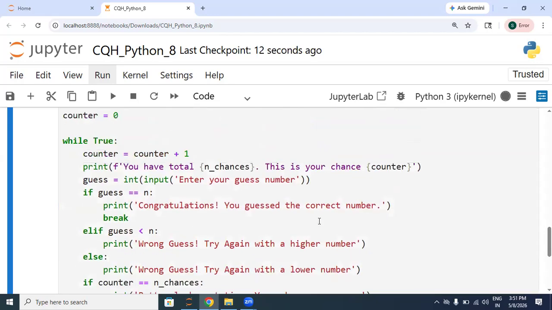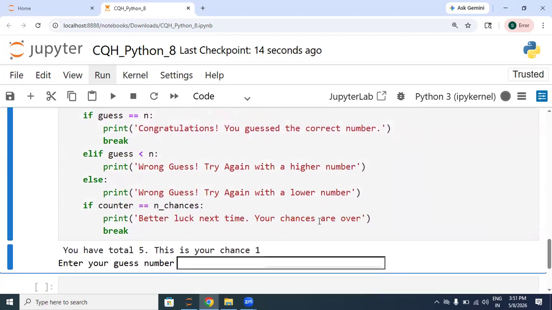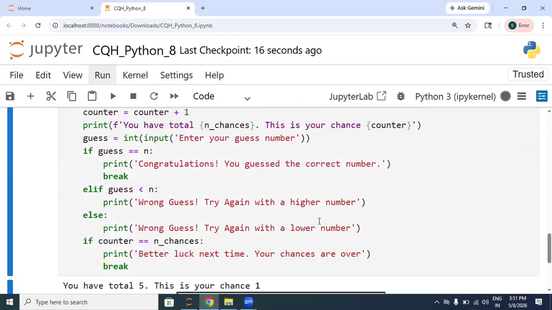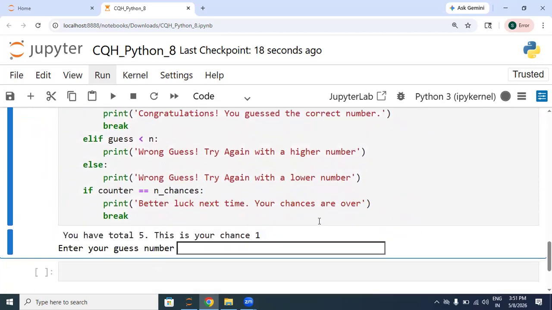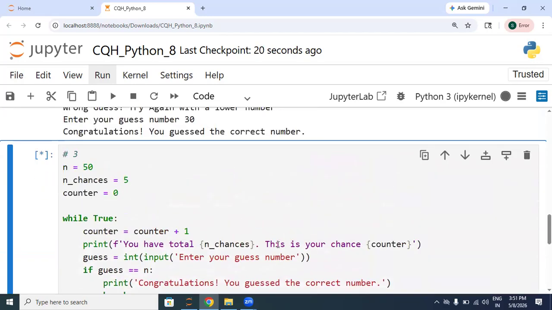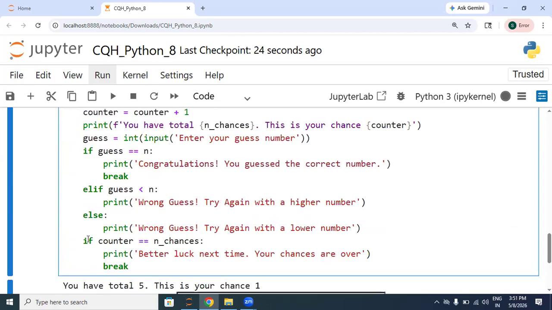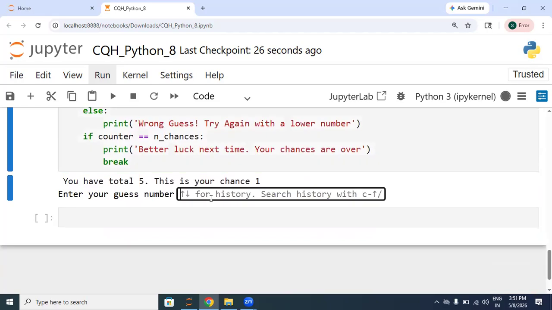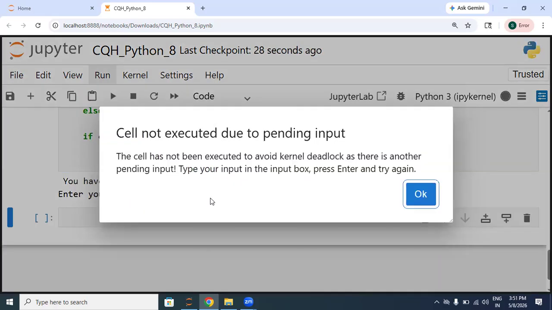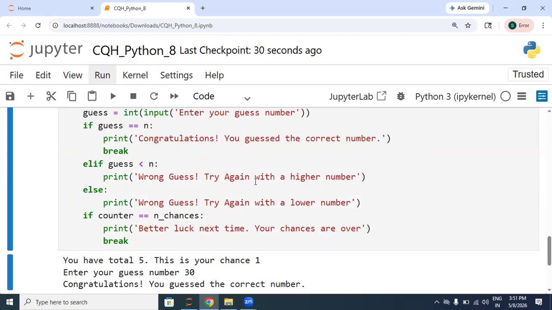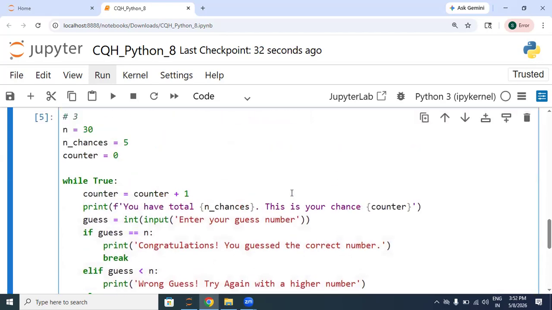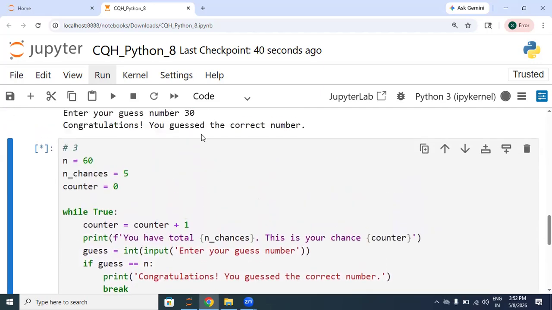Wait. I think it will not work because we have changed after that. So let's change this value. So now this value is 60.